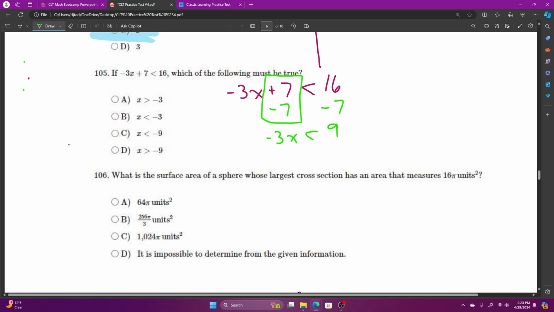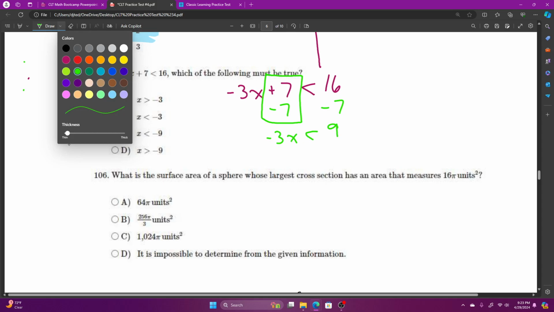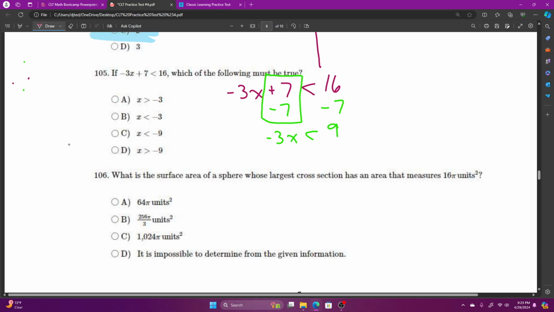Next step, to get the x by itself: the negative 3 and the x are multiplying, and the opposite of multiply is divide, so divide both sides of the inequality by negative 3. Since we are multiplying or dividing our inequality by a negative, the inequality flips around and turns to greater than.